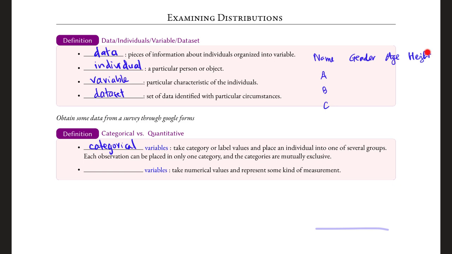And so, for example, the county you live in is a categorical variable. Either you live in San Francisco or not in San Francisco. The categories are mutually exclusive. The quantitative variable takes numerical values and represents some kind of measurement. And again, a quick check to see if the numerical value is a quantitative variable is to perform some sort of arithmetic, such as the average, to see if that number makes any sense at all.